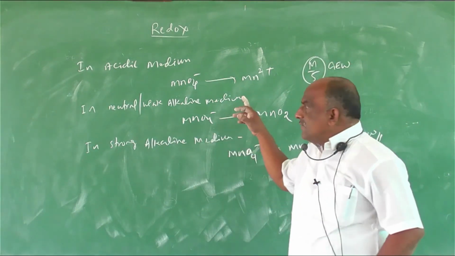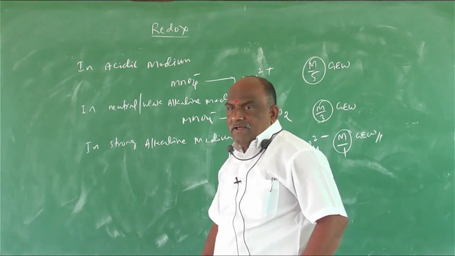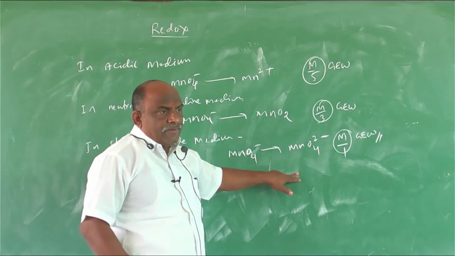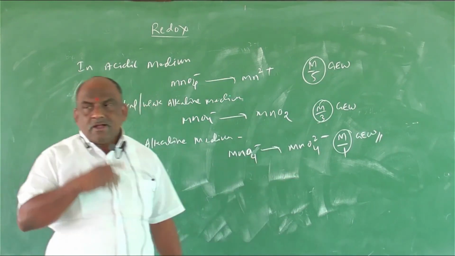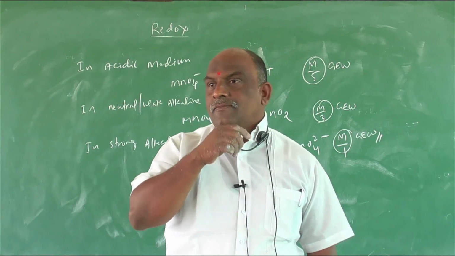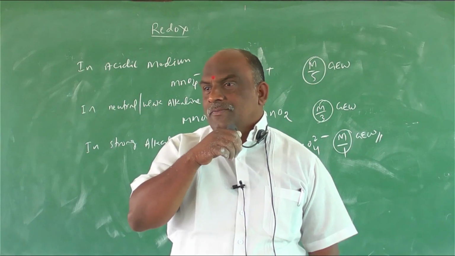Acidic medium equivalent weight is M by 5, neutral or weak alkaline medium M by 3, and strong alkaline medium, the answer is M by 1. What is the gram molecular weight of potassium permanganate?